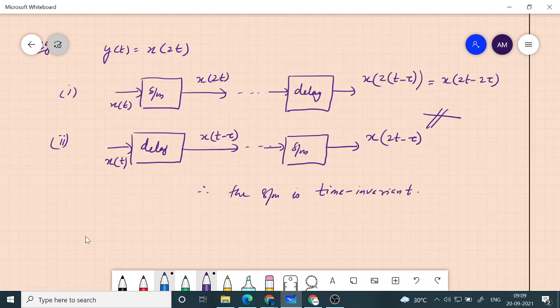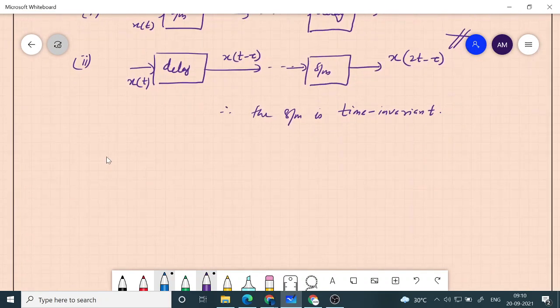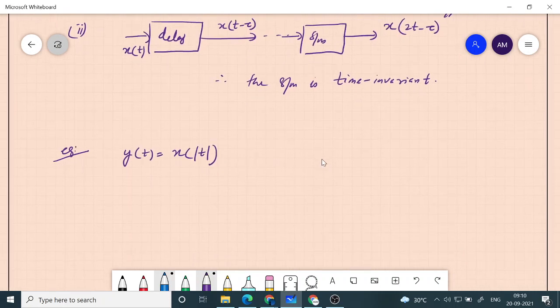Okay, let's see one more example. All the systems I am representing using input output relationship. y of t is equal to x of modulus t.